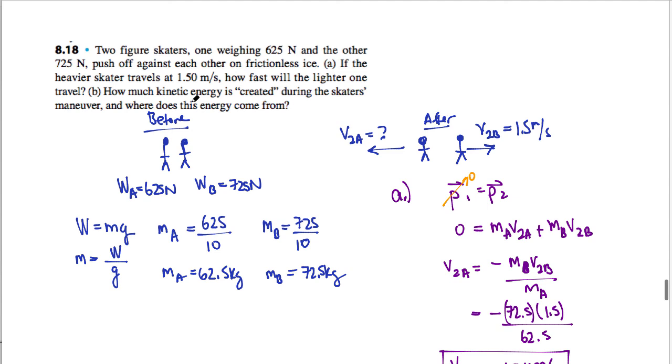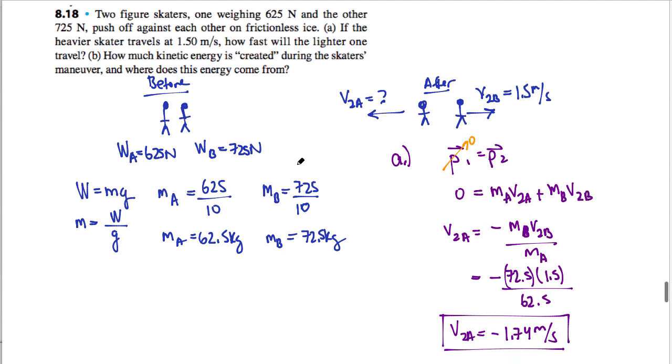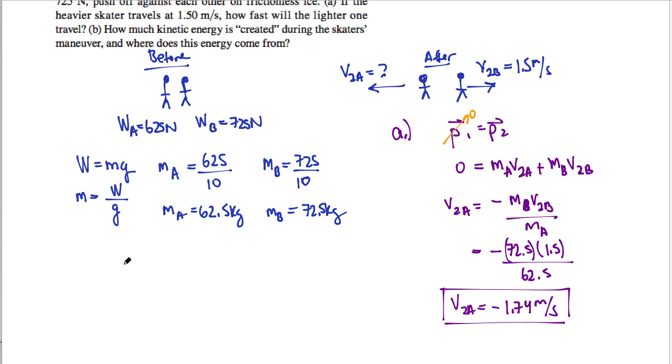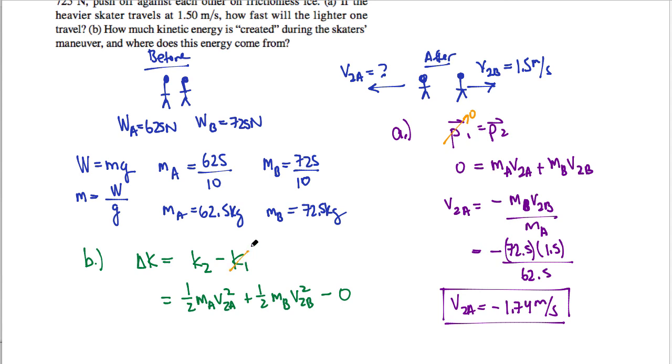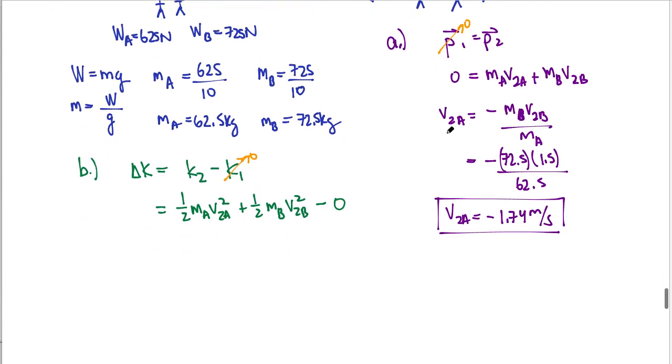Now B says how much energy or kinetic energy is created during the skater's maneuver, and where does this energy come from? So in order to look at this, I'm going to take a quick look and say, all right, delta K in this case is going to be K2 minus K1. So this is my kinetic energy. So that'll be 1/2 the mass of A times V2A squared plus 1/2 the mass of B times V2B squared. And that's going to be it, right? It's going to be minus 0 because there is no initial velocity, so the initial kinetic energy is 0.